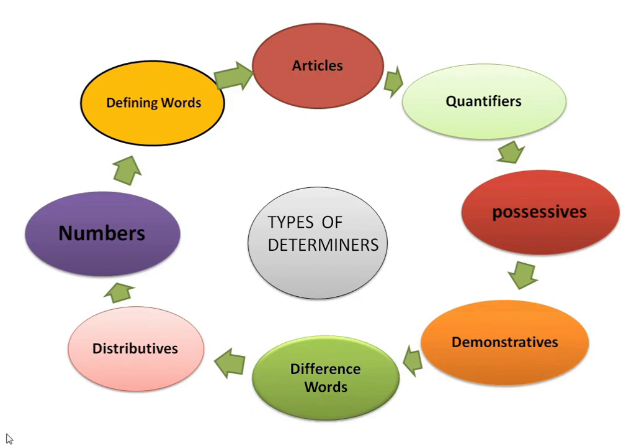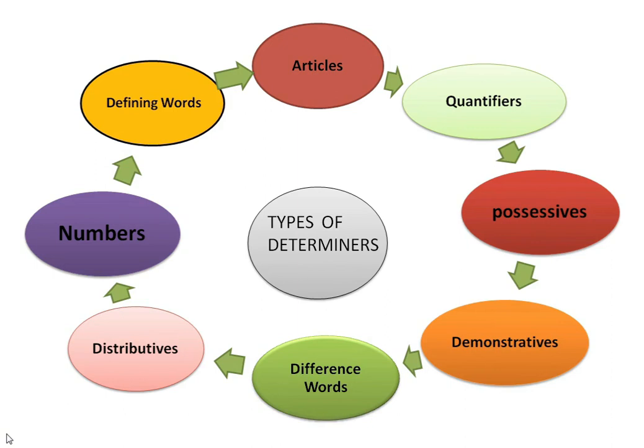Let me discuss here the quantifiers. What are the quantifiers? The adjectives or the phrases that serve to answer the two possible questions, how many and how much, are the quantifiers. What are the words that come under the quantifiers? Much, a little, a bit of, a great deal of, etc. come under the quantifier.